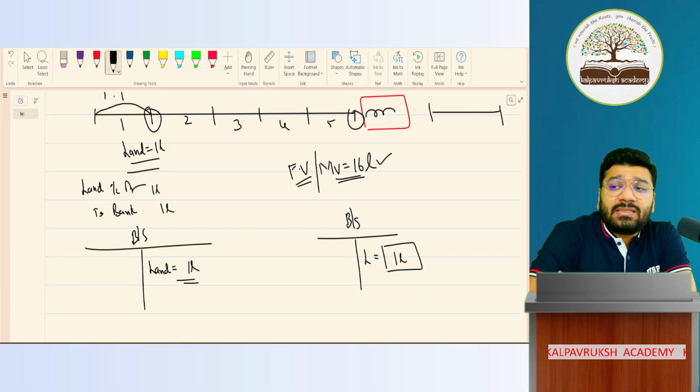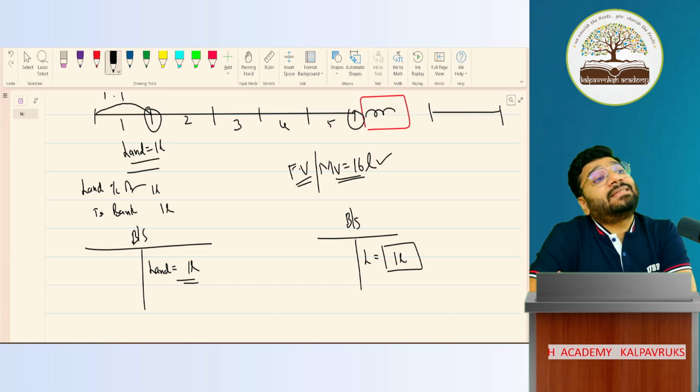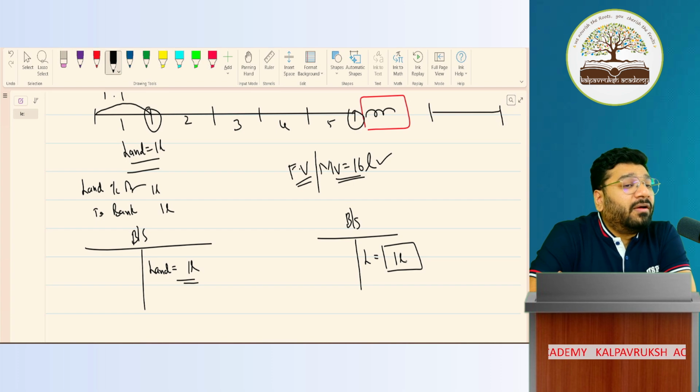So on a partnership concern, what is applied? Accounting standard is applied. Accounting standard primarily says that assets are always recorded at historical cost. What is historical cost? The price at which you purchased it should be the value of the asset in your books of accounts. Got it, not got it?